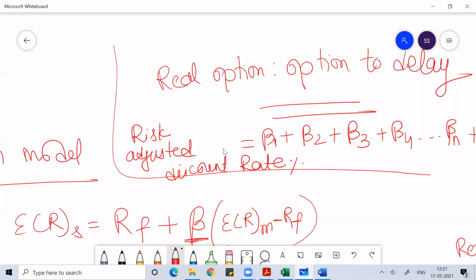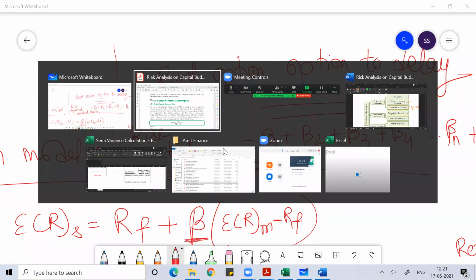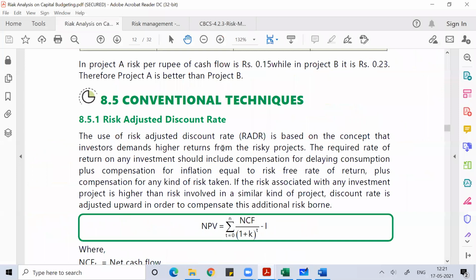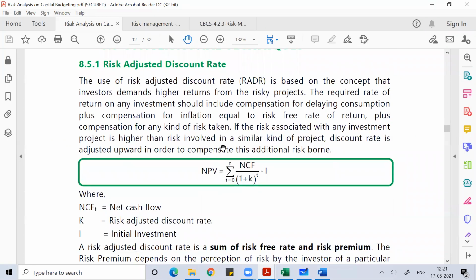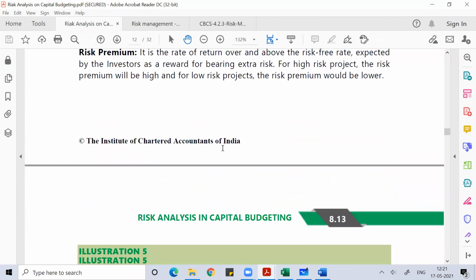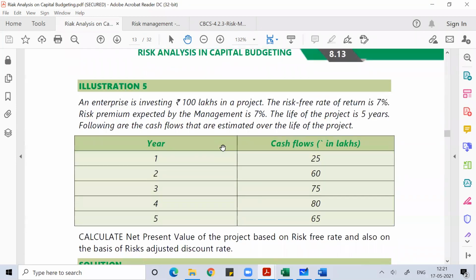Then you discount the expected cash flow that you expect to generate from the project with this risk adjusted discount rate, and we believe that will give a much better approximation of the NPV, where you are considering all forms of risk you can have on a project.